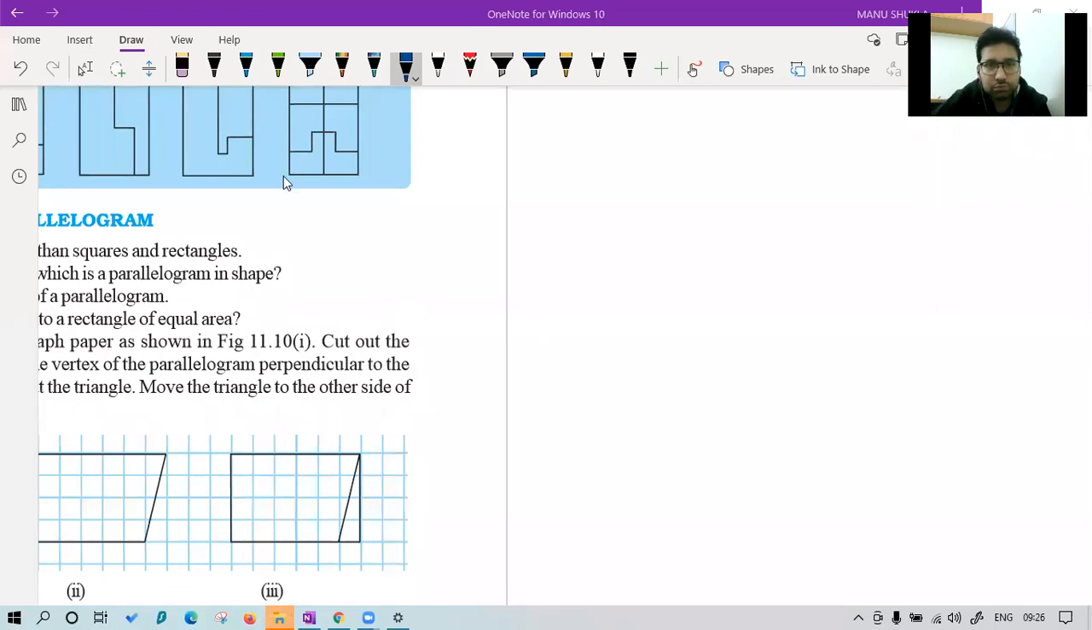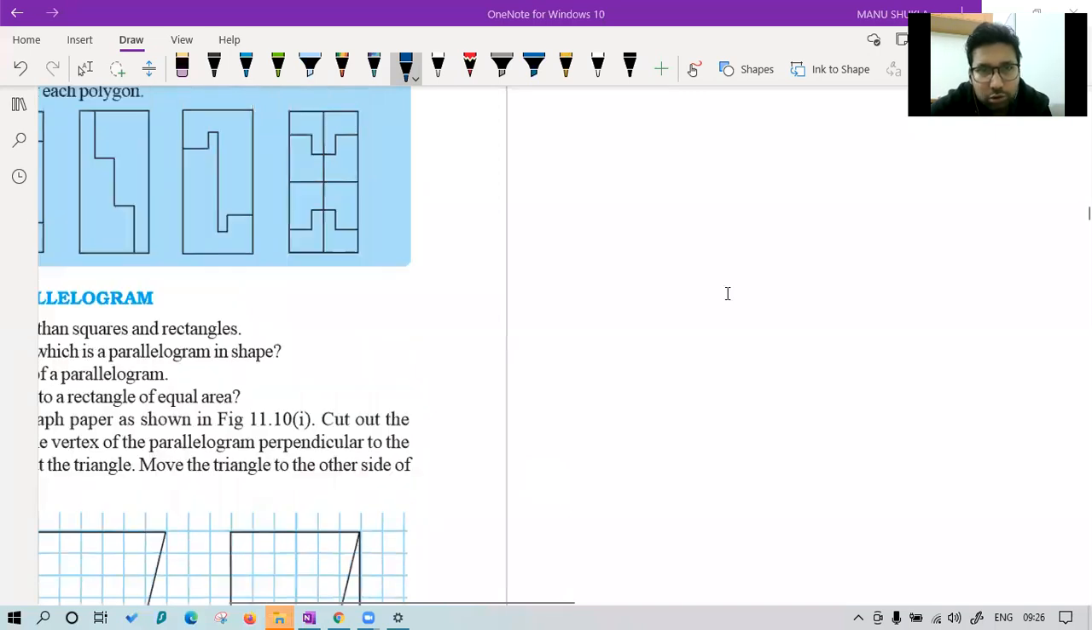Let's see. So please don't close the links of model test papers. Okay, Kritika, I will not close it.